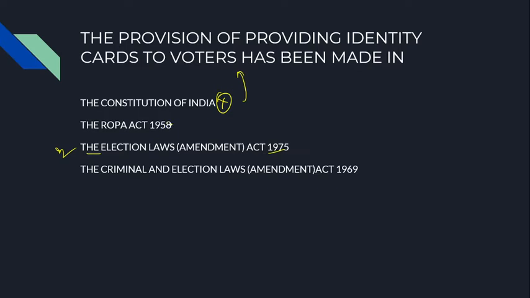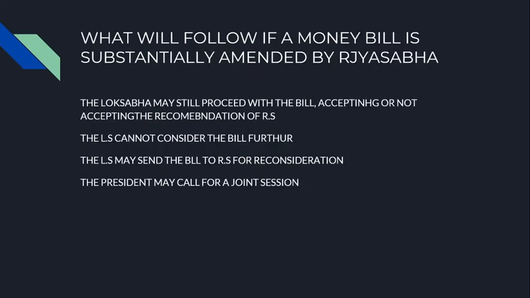The Representation of the People Act has two versions, 1950 and 1951, but in the answer sheet we have 1958, and this doesn't provide any such provisions. So obviously the other option is also not applicable. It is quite a tricky question, but the correct answer is the Election Laws Amendment Act of 1975. Dear students, please remember it.